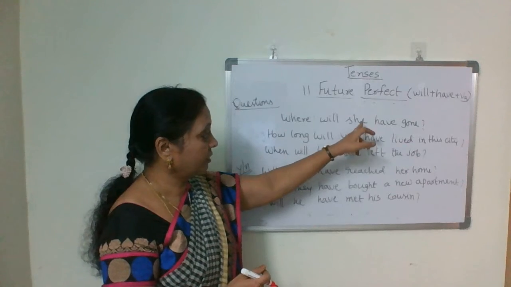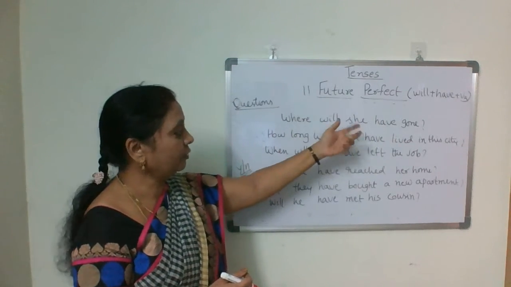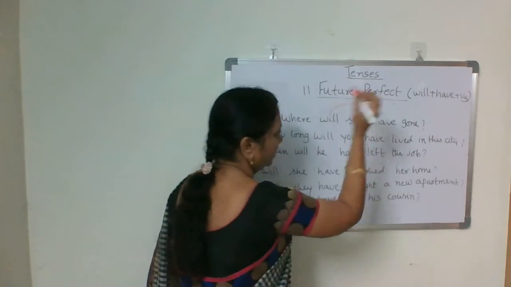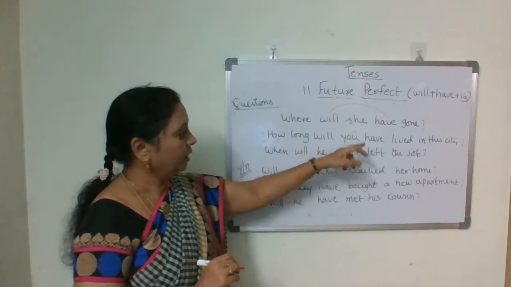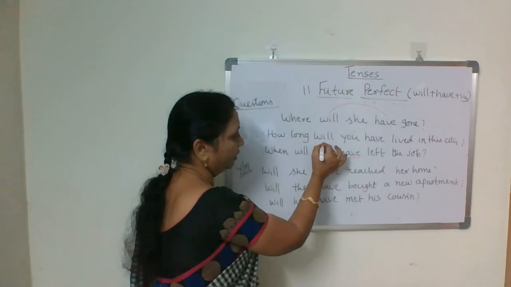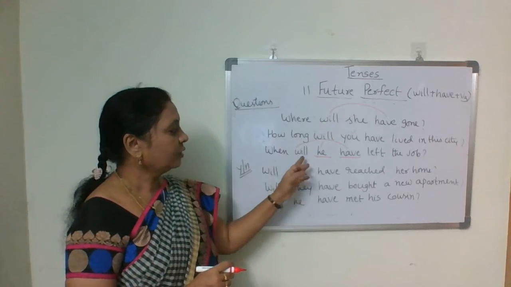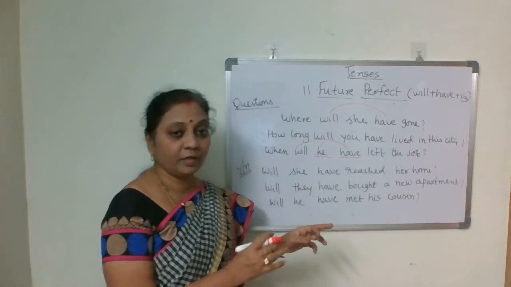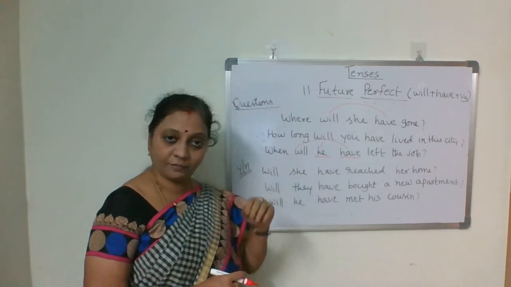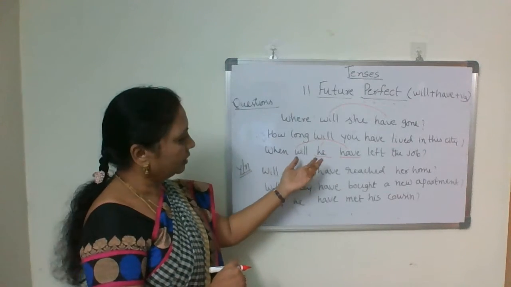Now you may ask a question: after she, you have to use has, isn't it? But it has no connection here, like will have gone. That is the connection. So with he also, here you observe, will he have left, I have used, because it has connection with will. So when will he have left the job, only we have to use, not when will he has left. That is wrong usage. After will, the base verb have, only we have to use with the subject.